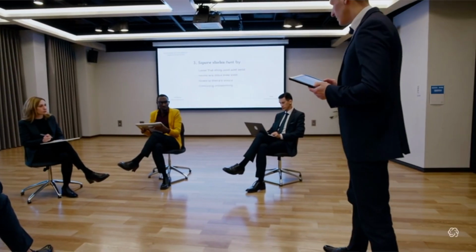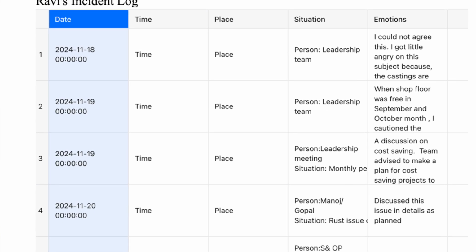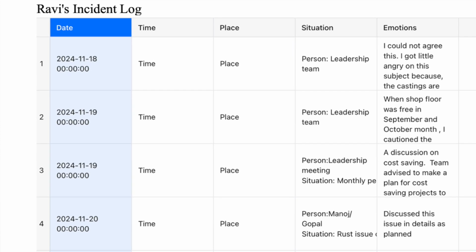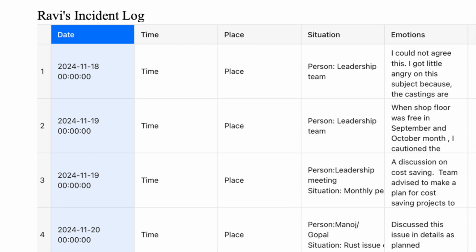You can modify the correction. You can upload the modifications into ChatGPT, saying, hey, you suggested these 5 things. I am doing these 4 things or 6 things, whatever. And then I tell ChatGPT that this is the feedback periodically that is coming up, and these are the incident logs. So usually I ask people to file at least 4 to 5 incident logs every week. So the reality is coming into ChatGPT from that point of view.